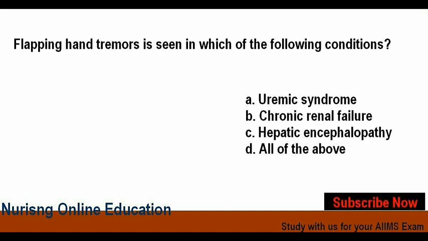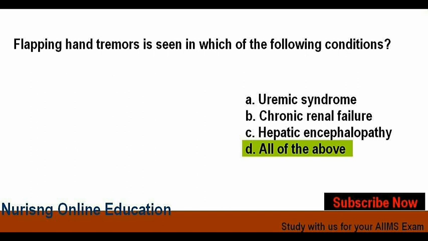Flapping hand tremor is seen in which of the following conditions? Options are option A uremic syndrome, option B chronic renal failure, option C hepatic encephalopathy, and option D all of the above. And the answer is option D, that is all of the above, that is uremic syndrome, chronic renal failure, and hepatic encephalopathy.